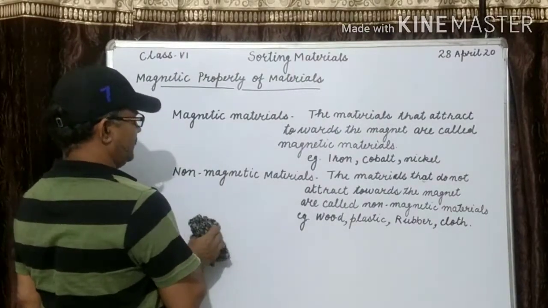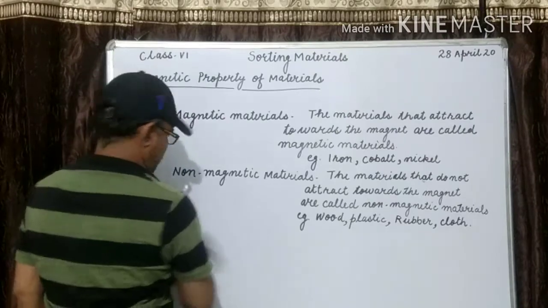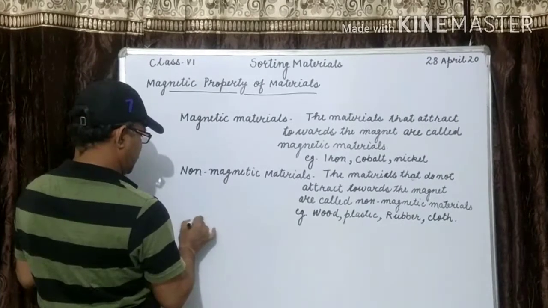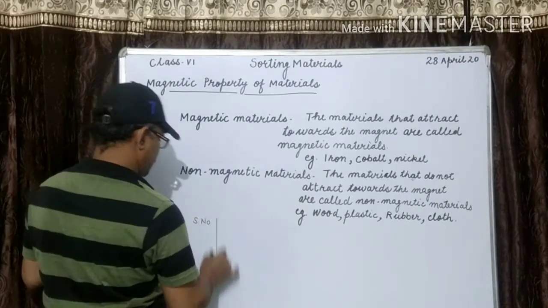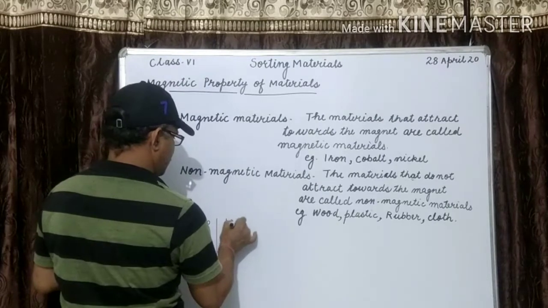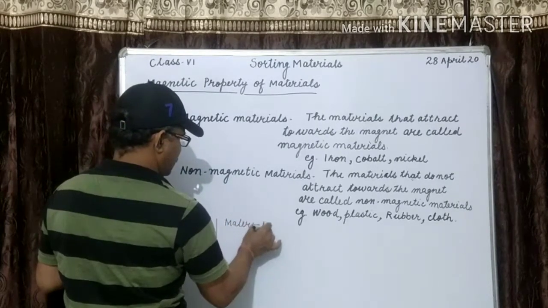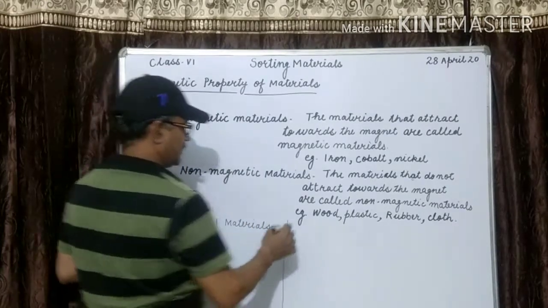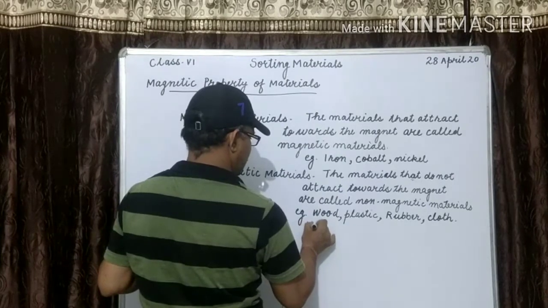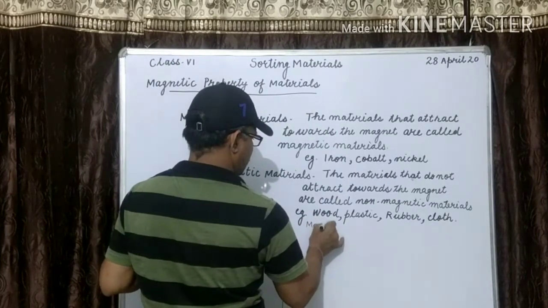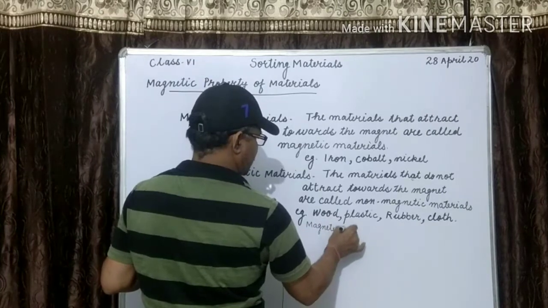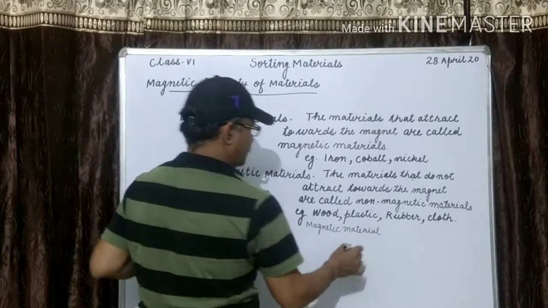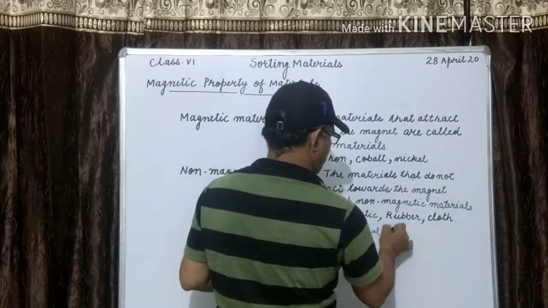You will tell. Here I am drawing the table: serial number, material, magnetic material and non-magnetic material.